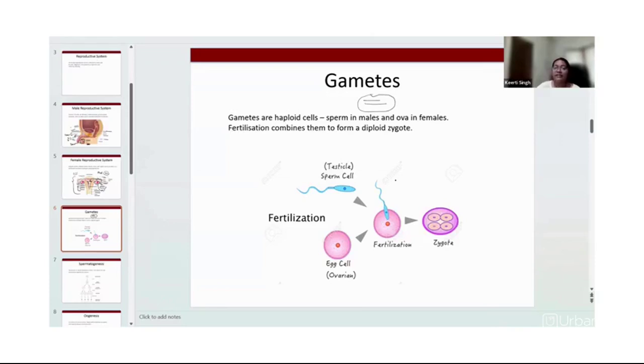So this chapter is going to deal with a set of processes, starting from gametogenesis. The next is insemination. After insemination, there will be a process known as fertilization.